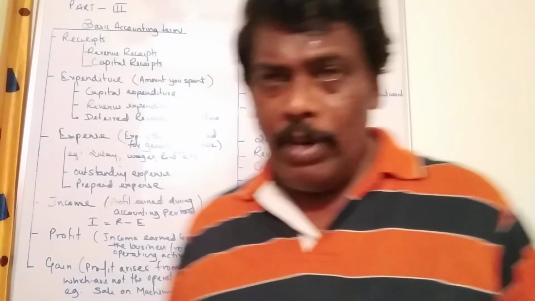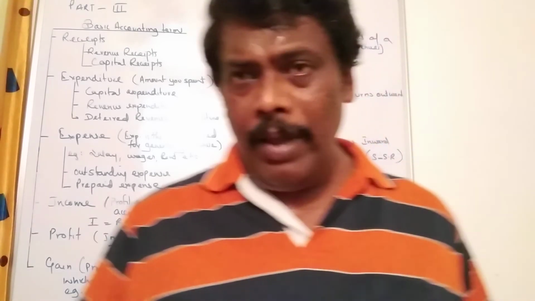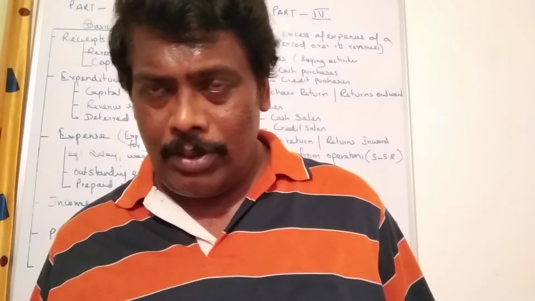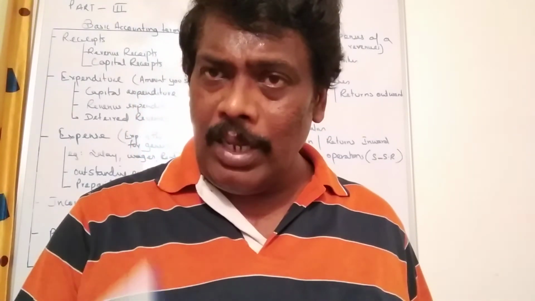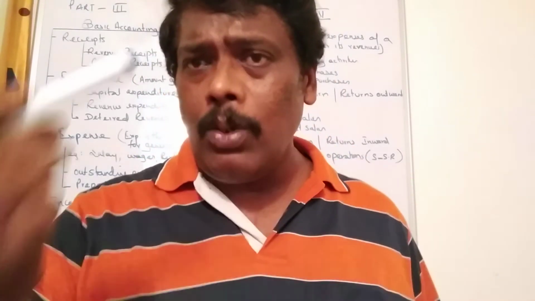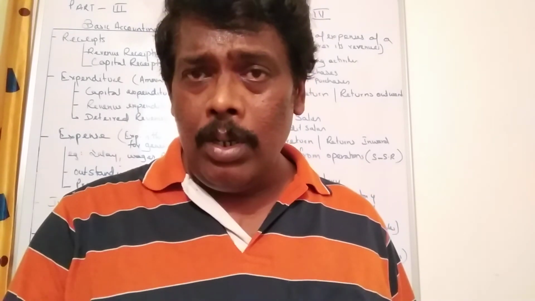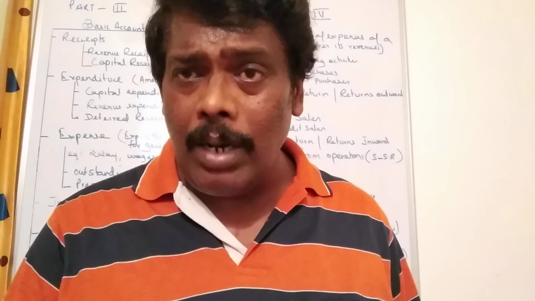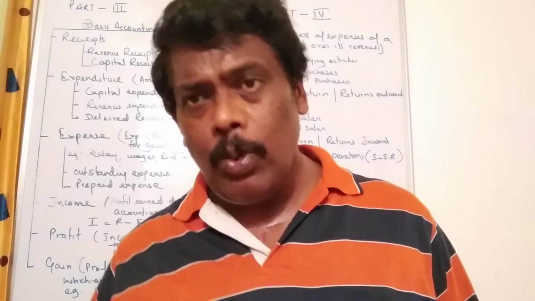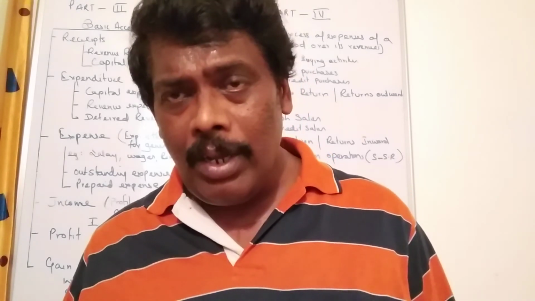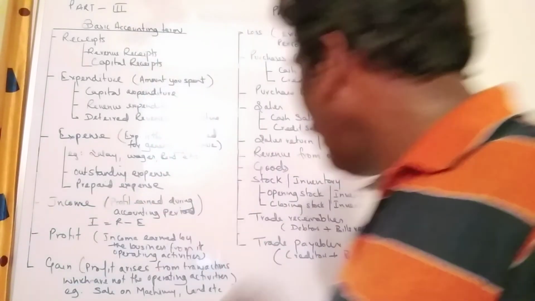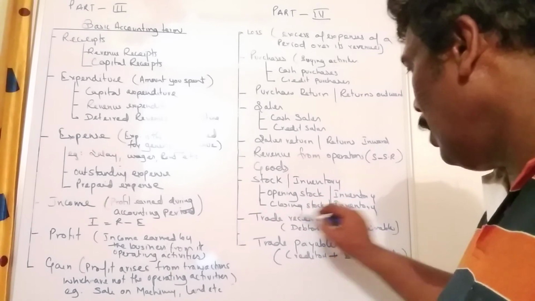Stock or inventory: either it is called stock or inventory. We know that the financial year starts on 1st April and ends on 31st March. At the beginning of the session, whatever goods, stock, or inventory you have will be termed as opening stock or opening inventory. And at the end, on 31st March, whatever stock or inventory is left with the business is called closing stock or closing inventory. So two types of stocks: opening and closing stock.